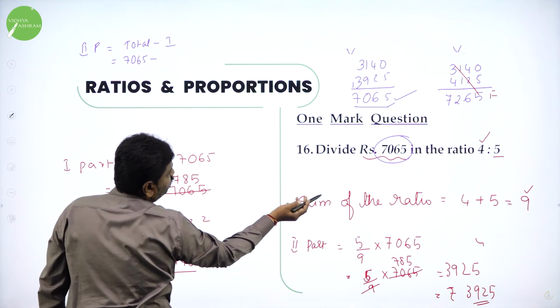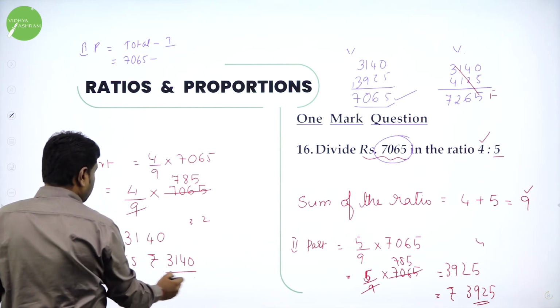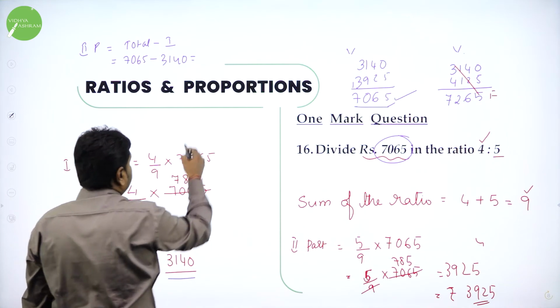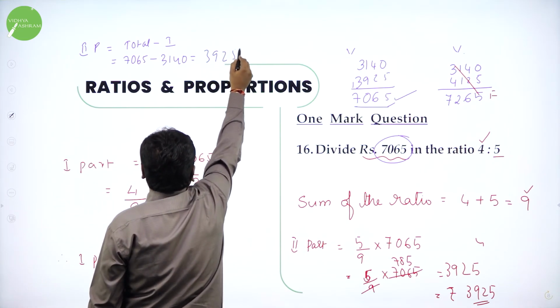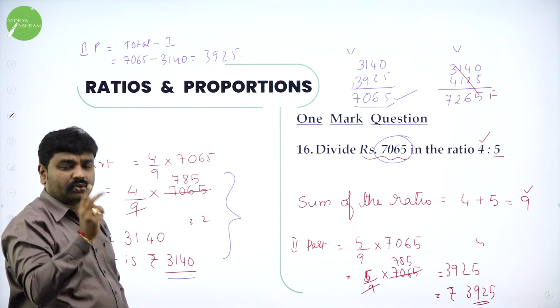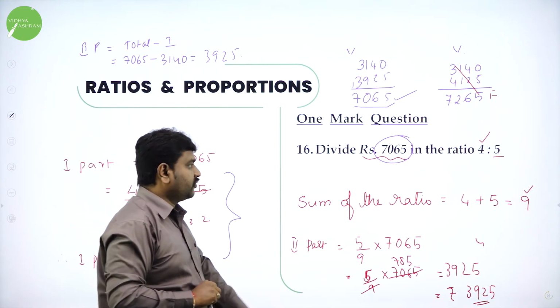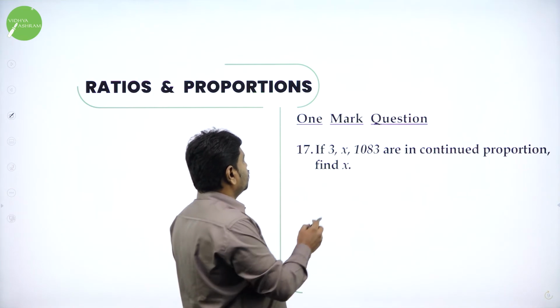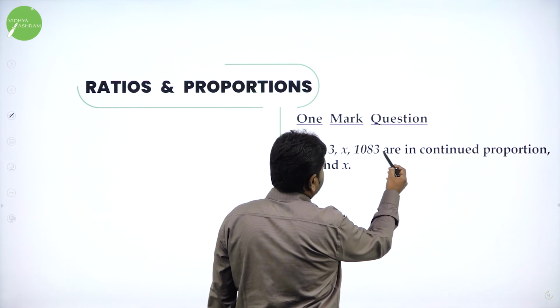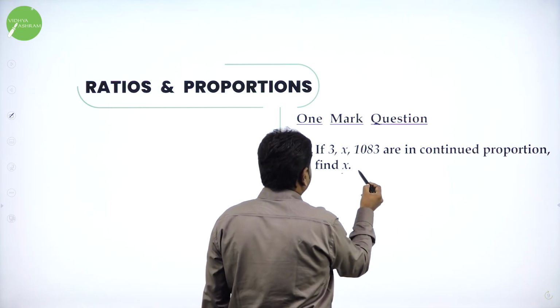What is the first part we got? 3,140. You do it, you will get the second part. Exactly, when you subtract, you will get 3,925. So after you get this by the ratio method, you can go by that method also. I taught you two methods. Now they give: if 3, x, 1083 are in continued proportion, find x.